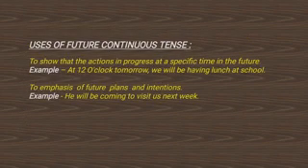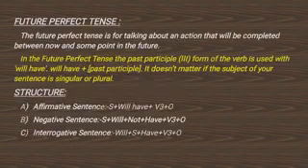Future continuous tense is used to show the actions in progress at a specific time in the future. Examples can be taken like at 12 o'clock tomorrow we will be having lunch at school. One another use we can see here: to emphasize future plans and intentions. Example: he will be coming to visit us next week.